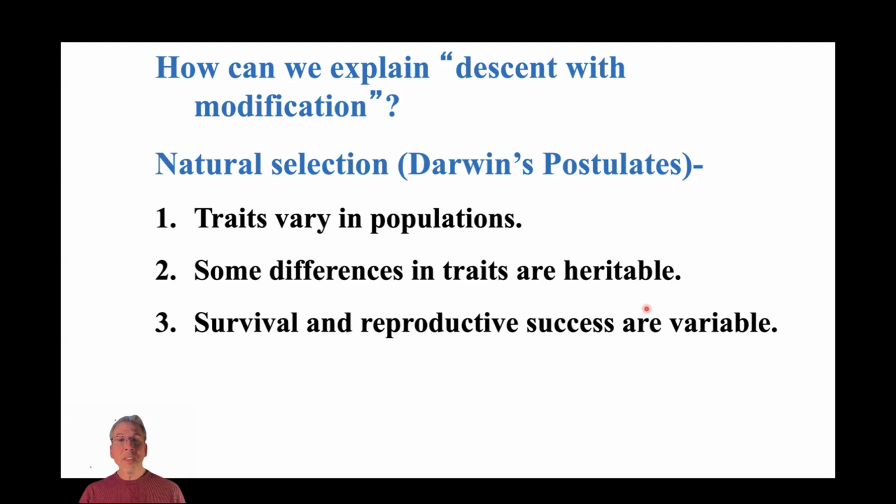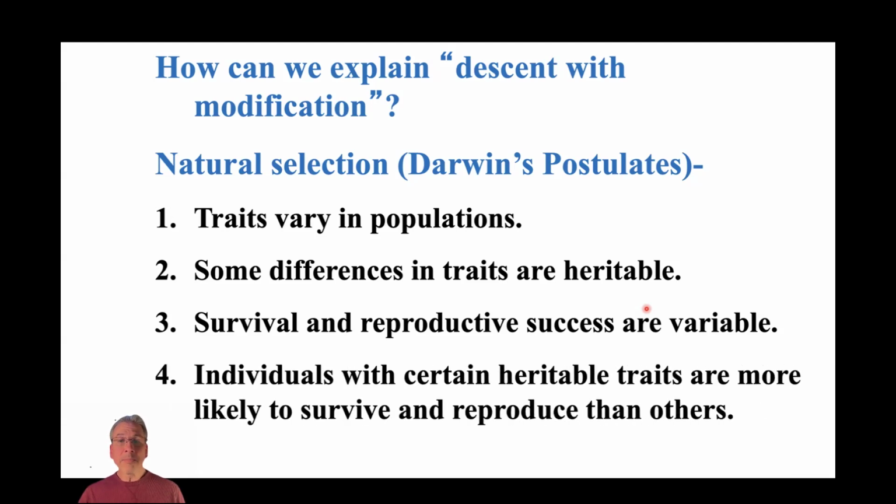Darwin also recognized that survival and reproductive success is variable among different individuals. So here we're talking about evolutionary fitness, right, the ability to successfully produce offspring that can then survive to reproductive age. So again, he recognized that there's variation among different individuals, and ultimately, just by chance, it can turn out that individuals with certain heritable traits are more likely to survive and reproduce than others. And those would be the ones likely to be selected for in successive generations.